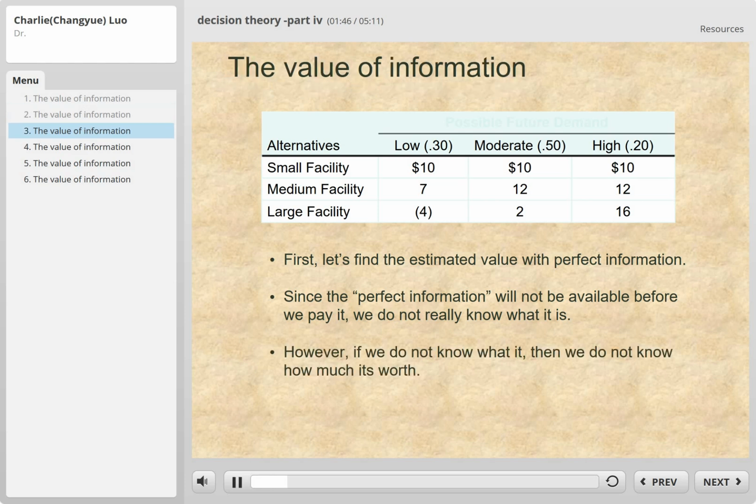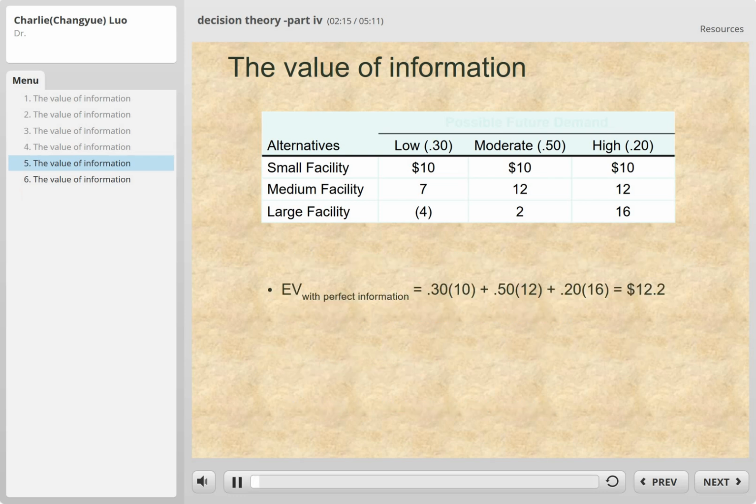So here comes the catch-22. We don't know it, and it's worse if they don't give it to us, this kind of perfect information. However, the person who sells it will not give it to us if we don't pay. Fortunately, we can estimate the value of this perfect information.